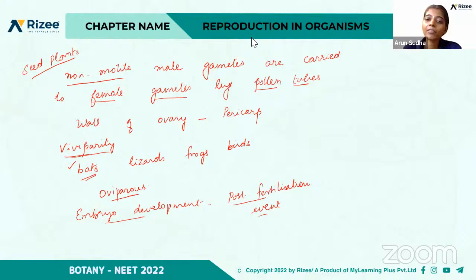For this introduction chapter, what are the main points you have to give importance to? The first thing is the difference between asexual and sexual reproduction.